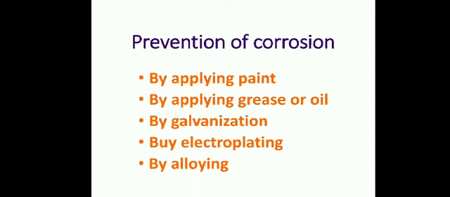Alloys are mixtures of two or more metals, and an alloy is formed by mixing different metals. This is also a method of preventing the corrosion of metal. By using all these methods we can prevent corrosion of metals.